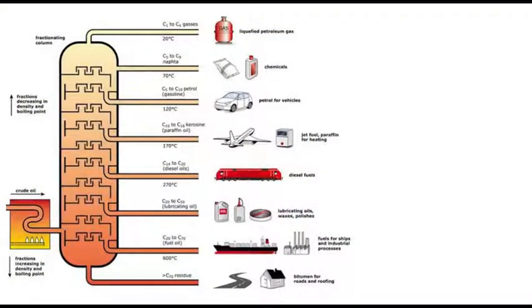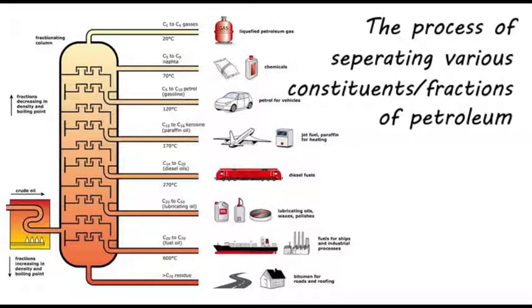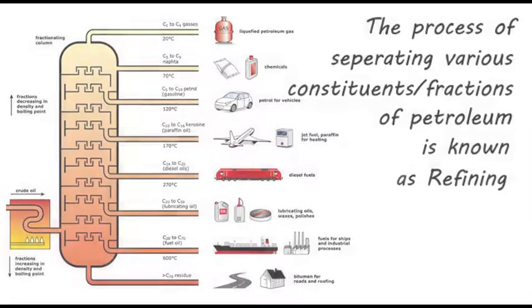We need to separate these components. So, the process of separating the various constituents in petroleum is called refining of petroleum. Refining of petroleum means the process of separating various constituents in the petroleum, converting petroleum into many useful products. It is carried out in petroleum refineries. Next, we can list out the various constituents in petroleum and their uses.